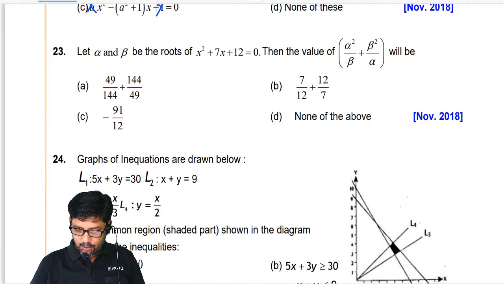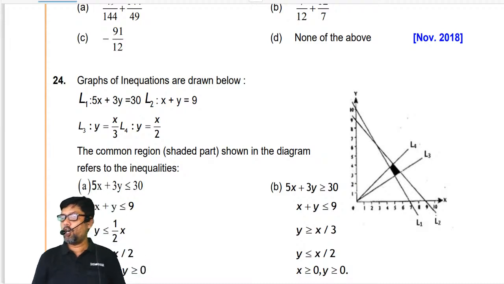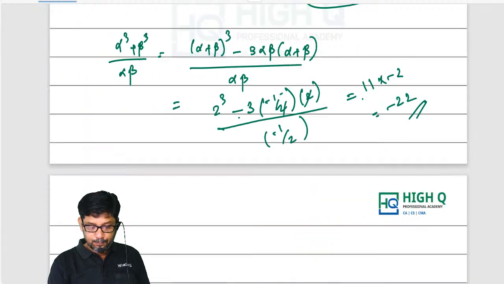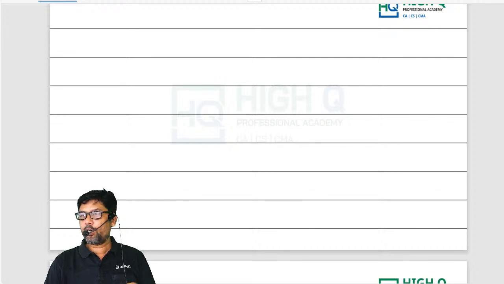I think this one also we did. This one you do it on your own, my dear. So actually all the types of the quadratic equation are done. Now cubic equation, I'll give one trick.